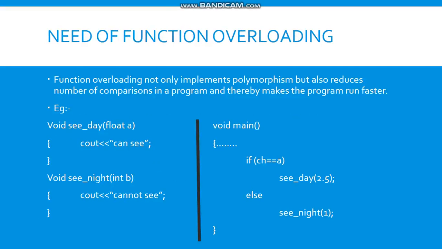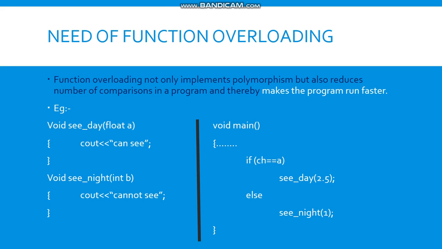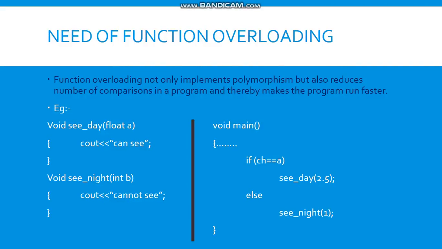So let us see what is the need of function overloading. Function overloading not only implements polymorphism but also reduces the number of comparisons in programming and thereby makes the program run faster. So here objects have characteristics and associated behaviors, but their behavior may differ in different situations.